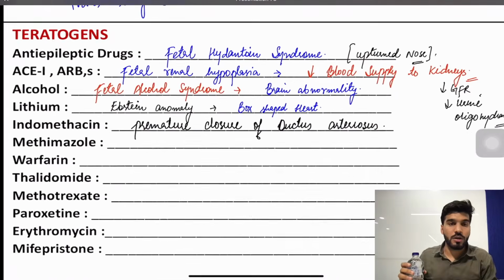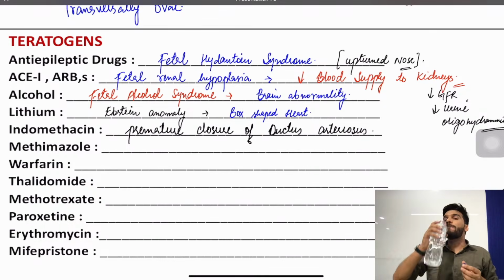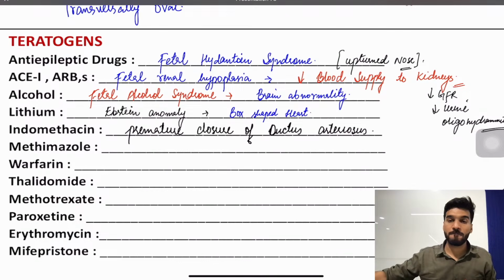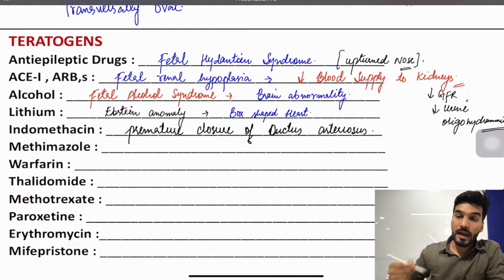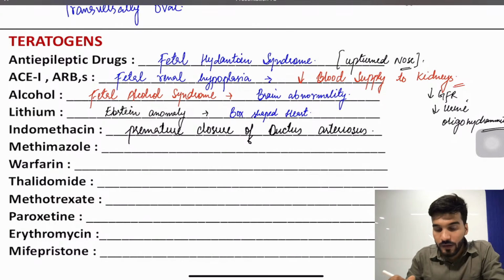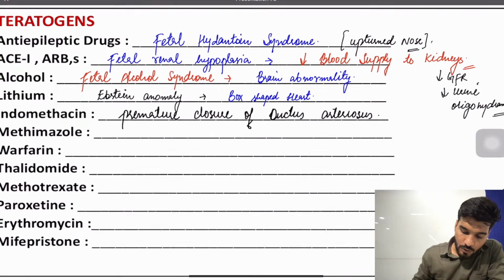So whatever pharmacology we can integrate with respect to these drugs, whatever you know. Which drug is used to maintain the patency? Chalo, tell me: prostaglandin, alprostadil. Remember that, alprostadil. And also remember indomethacin and ibuprofen are for the closure. Chalo, indomethacin done. Now methimazole.